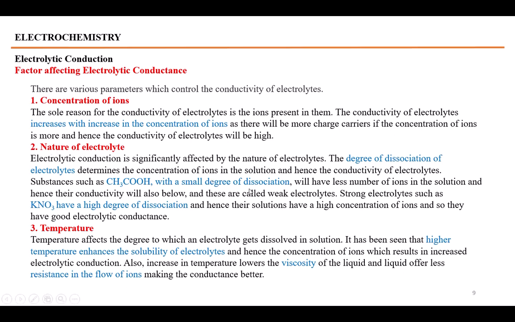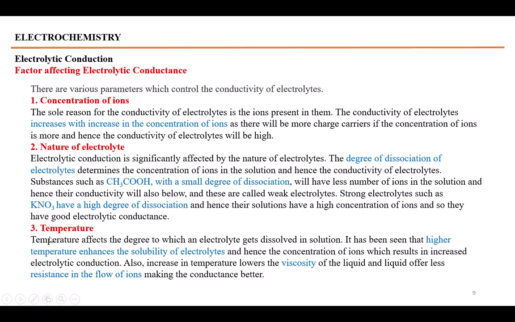Nature of electrolytes. Electrolytes are of different natures. The electrolytes having the greater degree of dissociation are called strong electrolytes. The strong electrolytes, whenever dissolved in the solution or whenever taken in molten form, provide greater number of ions, so the conductance will become higher. While the weak electrolytes like acetic acid will have a small degree of dissociation, they do not give so many ions in the solution, so their ionization is lower, they would provide the lower number of ions and conductance will be lowered.